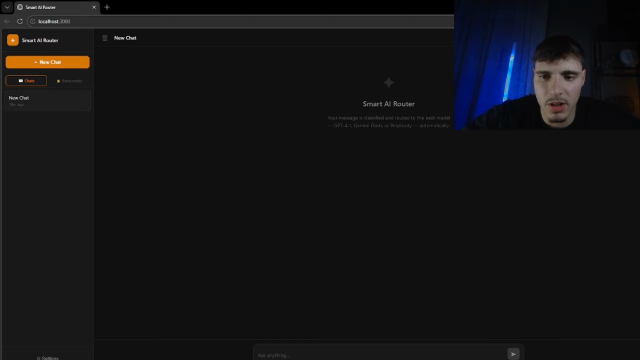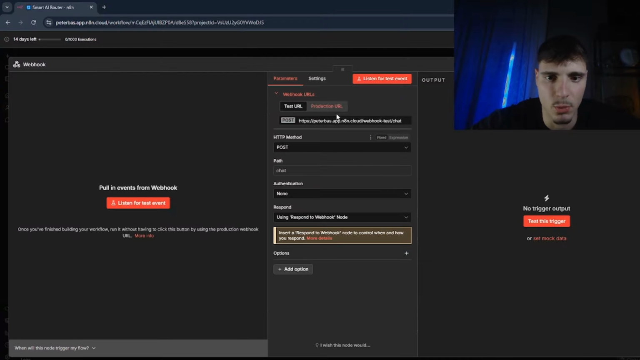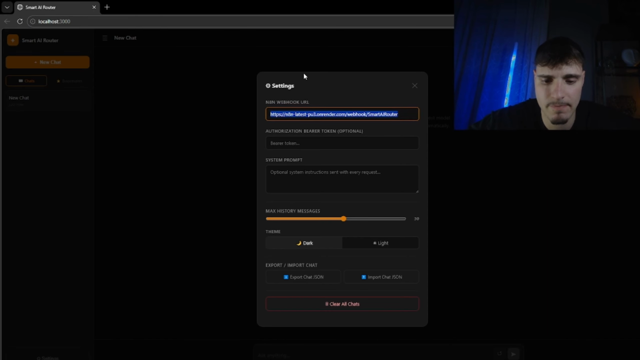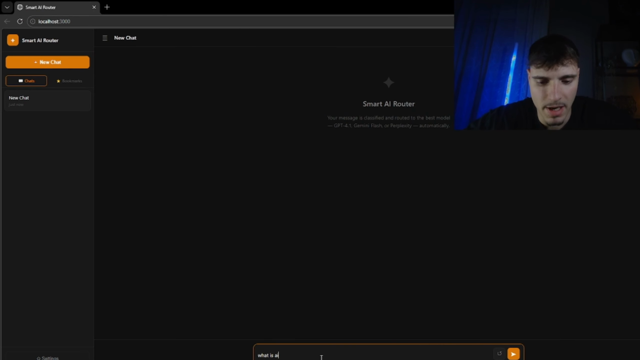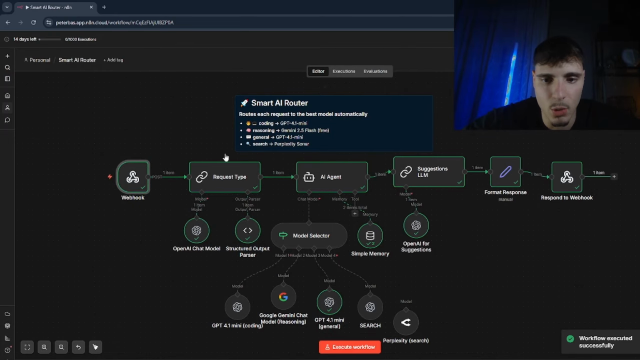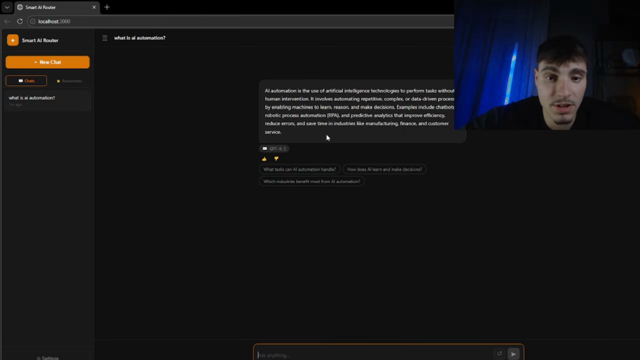Before I send the message, here's my N8N workflow. I have connected to my HTML file with a test URL webhook. So now this one is the webhook, test URL webhook that I have connected to my HTML file. So I have used the test URL. That means I need to click execute workflow. What is automation, for example? As you can see, the whole N8N system works. And it gave me this answer.